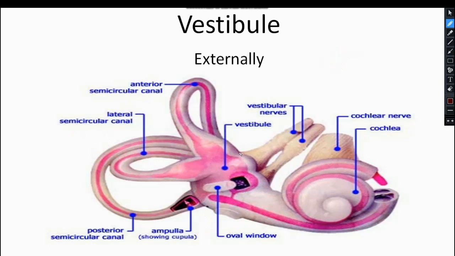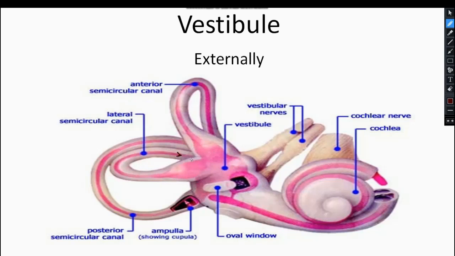Whereas this anterior superior wall has been connected by this anterior semicircular canal, whereas this posterior wall is connected with one end of this lateral semicircular canal.